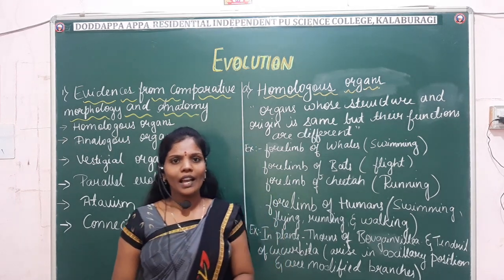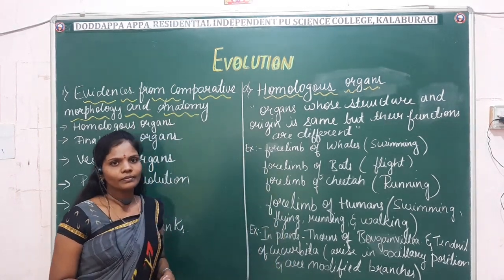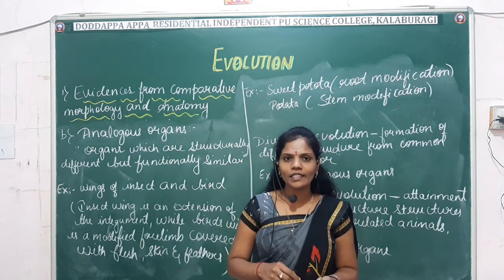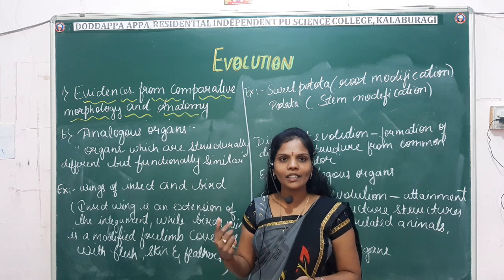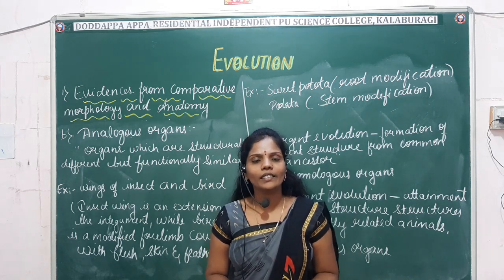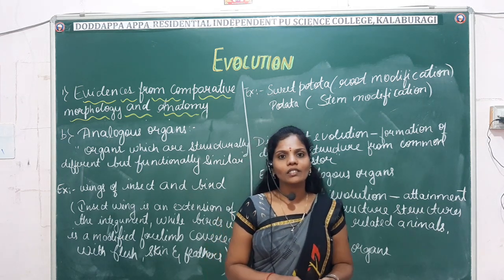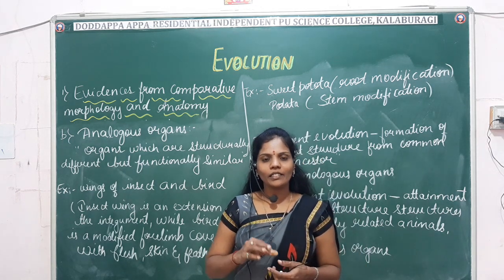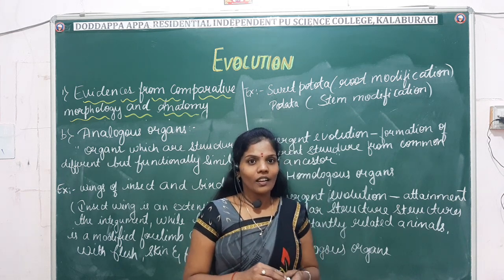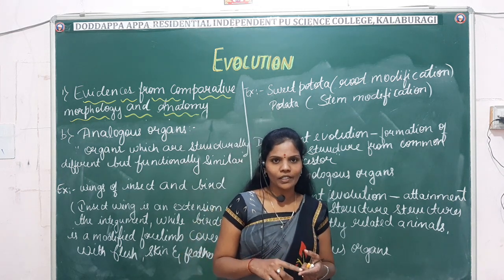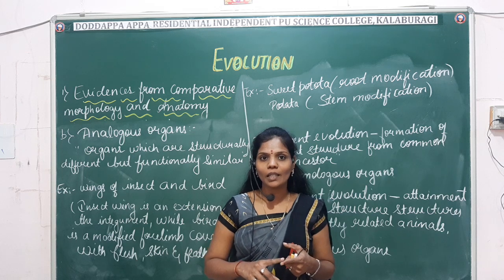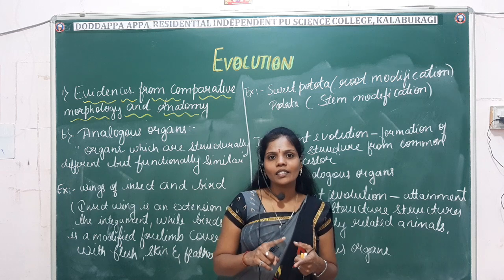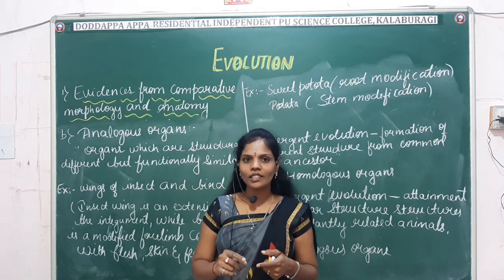So next we'll move on to the analogous organs. So far we have discussed what homologous organs are, and next comes the analogous organs. In analogous organs, the origin and the structure are different, but the function is the same. In case of homologous, it was quite different: origin and structure were the same and the function was different. Whereas in analogous, origin and structure are different and the function is the same.